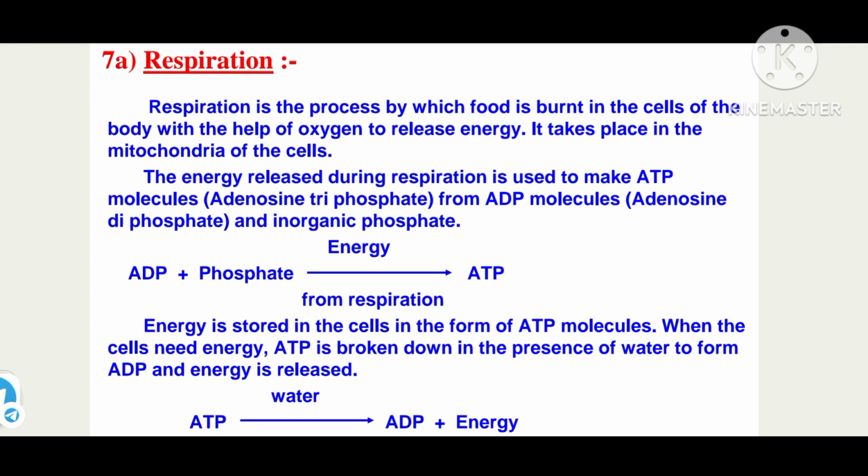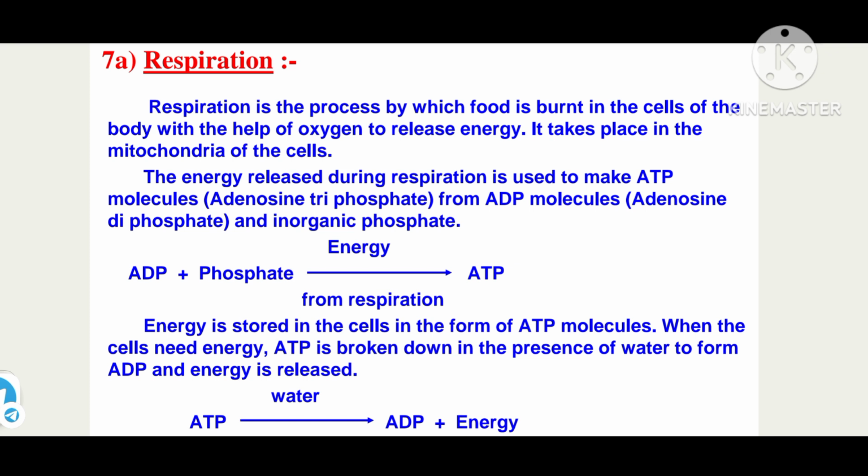Respiration. What is respiration? Respiration is a process by which food is burnt in the cells of the body with the help of oxygen to release energy. It takes place in the mitochondria of the cells. The food taken by human beings is burnt in the cells with the help of oxygen. With the help of oxygen, the breakdown of the food takes place to release what? Energy. It takes place inside the mitochondria of the cell.